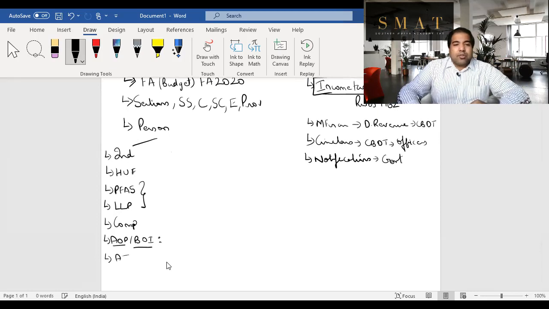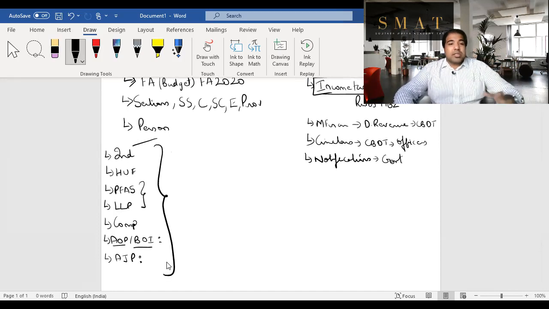And next, guys, is artificial juridical persons. The Institute of Chartered Accountants of India, ICAI, you know, the Tirupati Trust, the Siddhivinayak Trust, all these trusts are artificial persons. Again, they also have their separate tax identity. Guys, all these persons which I've just listed down are in the definition of persons under the Income Tax Act, and each of them pays its own taxes on its own incomes.